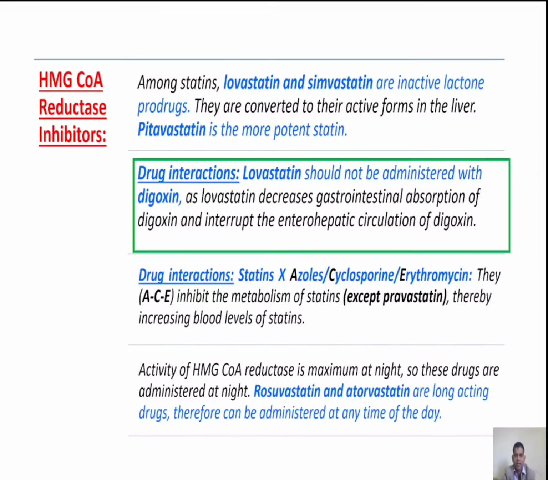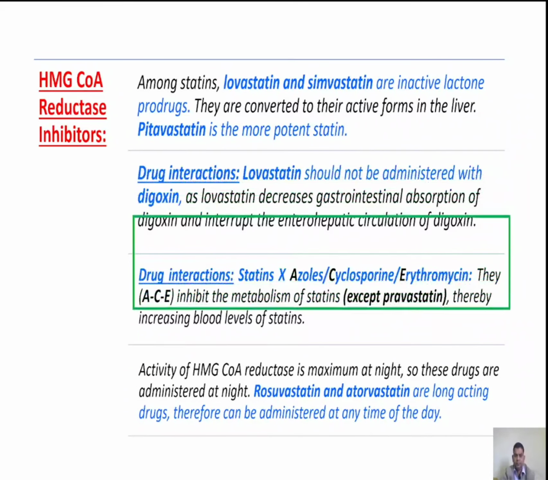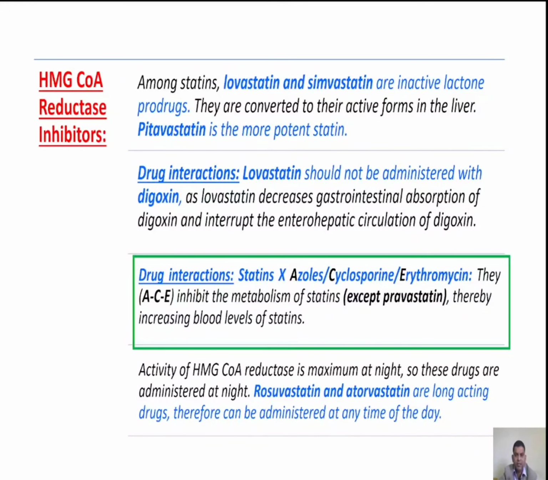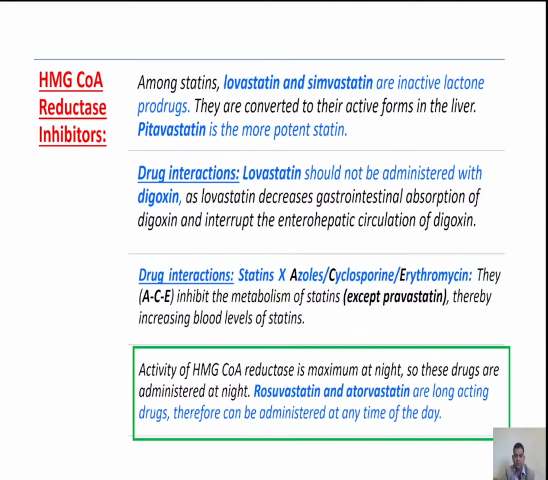Next, coming to drug-drug interactions, lovastatin should not be administered with digoxin because it decreases gastrointestinal absorption of digoxin and interrupts its enterohepatic circulation. Statins should not be administered with ACE. Here ACE is not angiotensin converting enzyme. A means azoles, C means cyclosporin, E means erythromycin, because they inhibit the metabolism of statins, thereby increasing blood levels of statins.